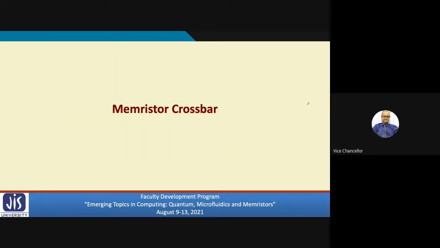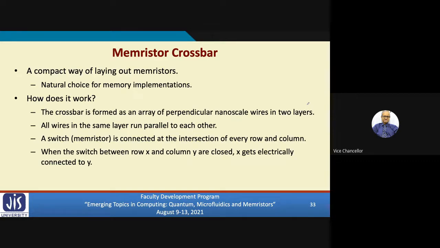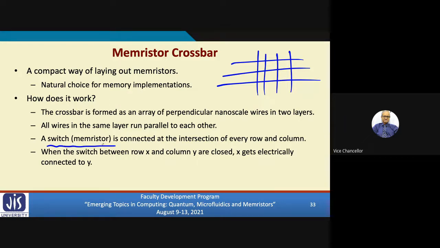So let us very briefly talk about the crossbar. We have already introduced it. A crossbar is a very compact way of fabricating or laying out memristors. As I showed, it consists of an array of perpendicular nanowires. There are vertical wires and horizontal wires. They are not touching; they are on two different levels. And at every junction, you connect a switch, which is a memristor, which connects every row and column.